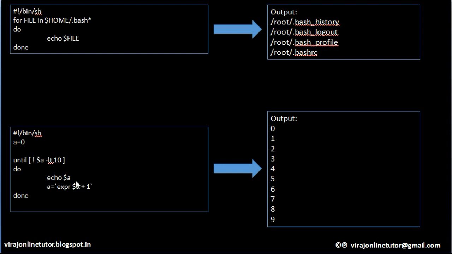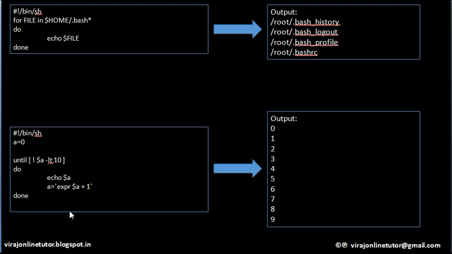So it will execute the content, and print the value of a, which is 0. Then I am adding 1 to a. So a becomes 1. Is 1 less than 10? Yes, but this not makes it false. So it will again execute and it will print 1 on the screen. Then I am incrementing, a contains 2. Is 2 less than 10? Yes. Not of yes is false. It will again execute.